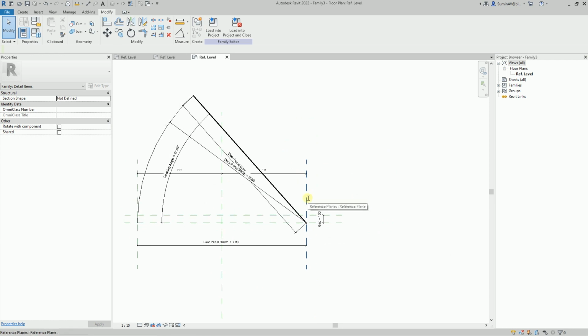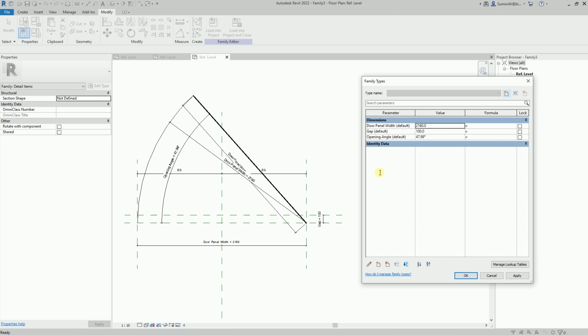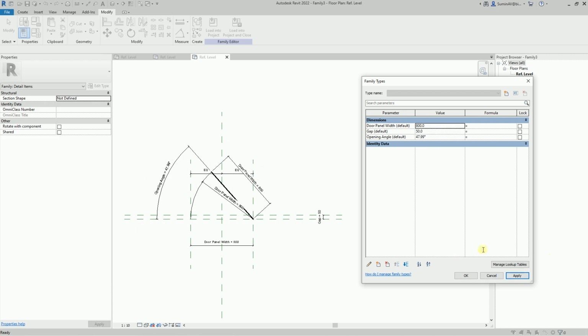Let's check how it all works. I will arbitrarily change the parameter values. A good test for rotating geometry elements is to set the angles to their extreme positions. In the case of opening the door, these are 0 and 90 degrees. Let's try to set it to 90 degrees and press the Apply button.